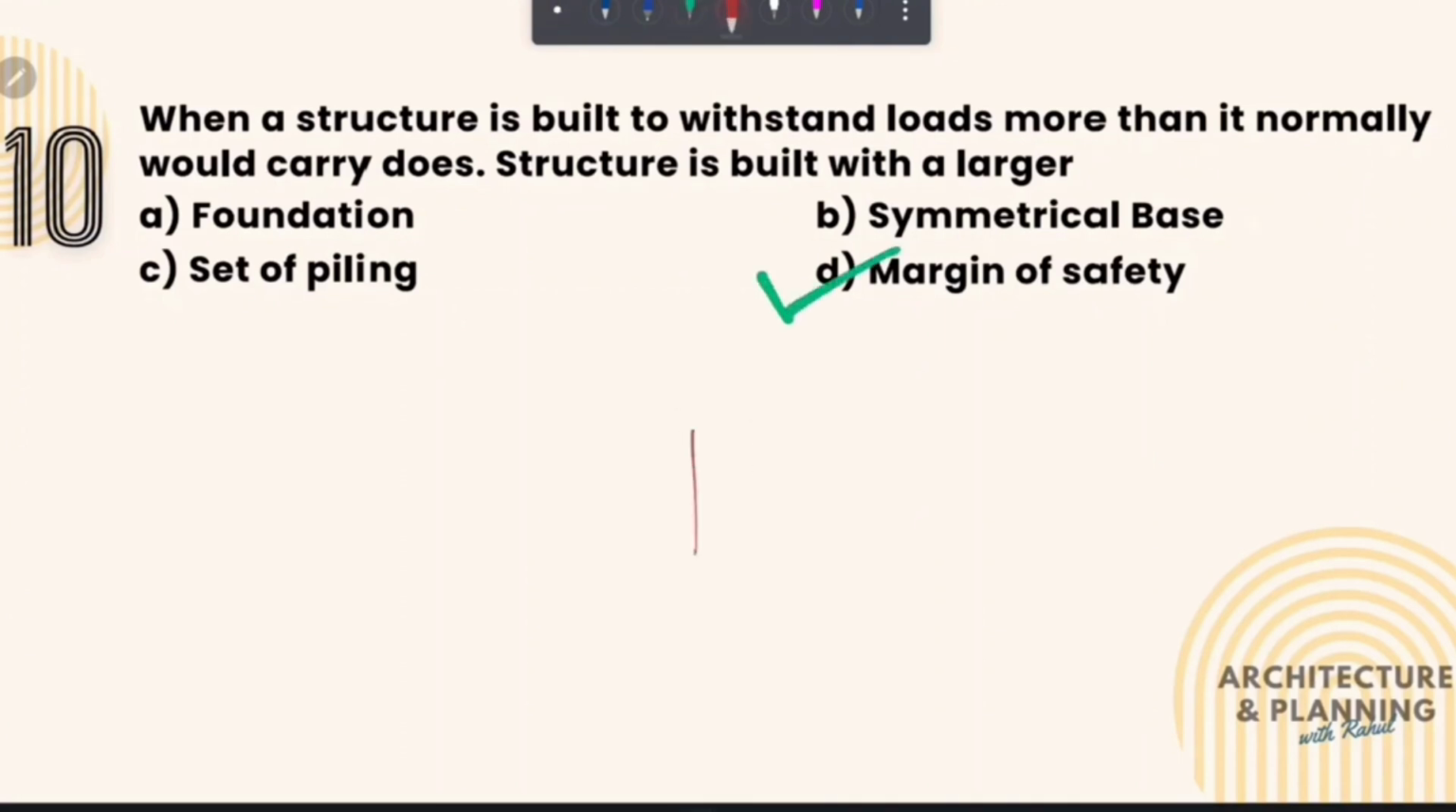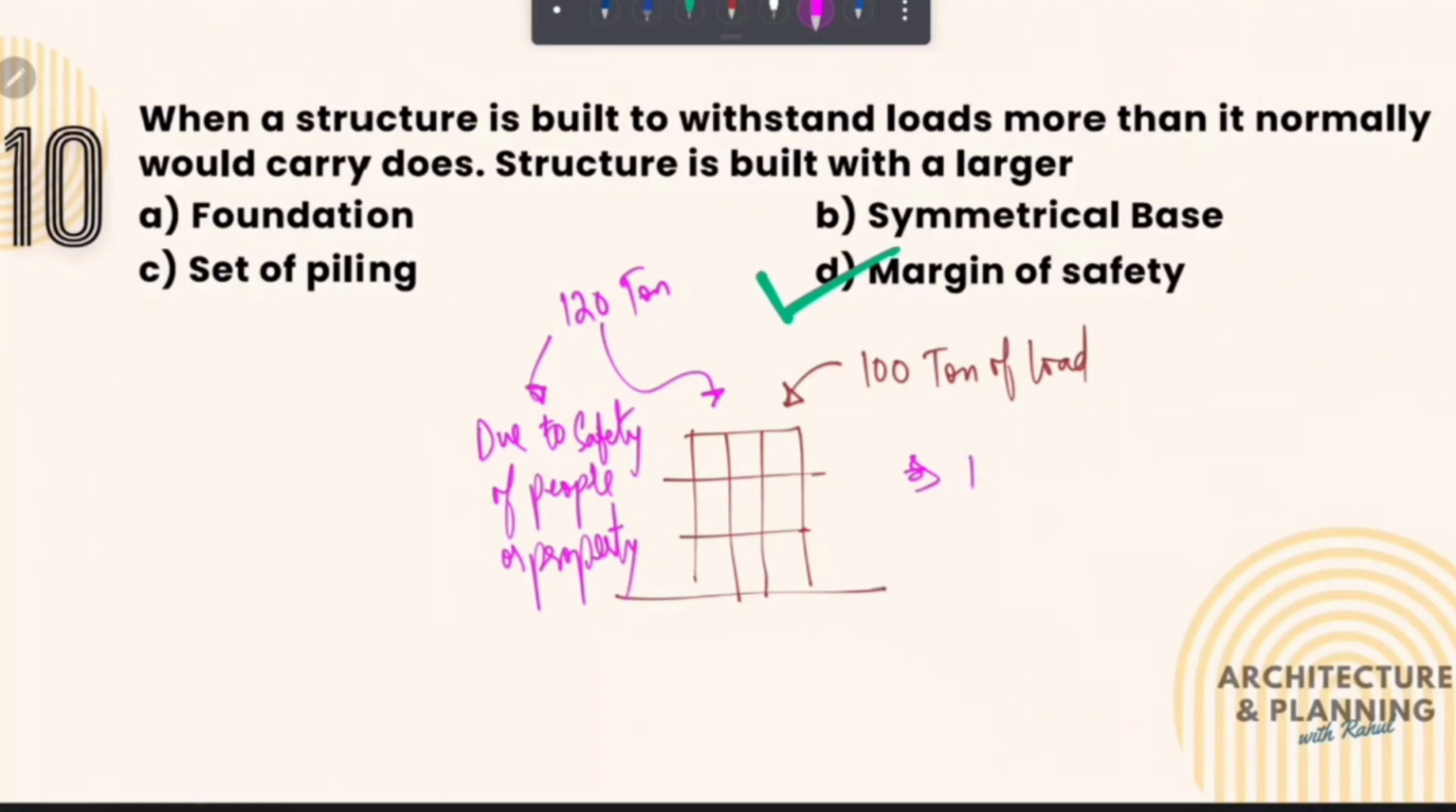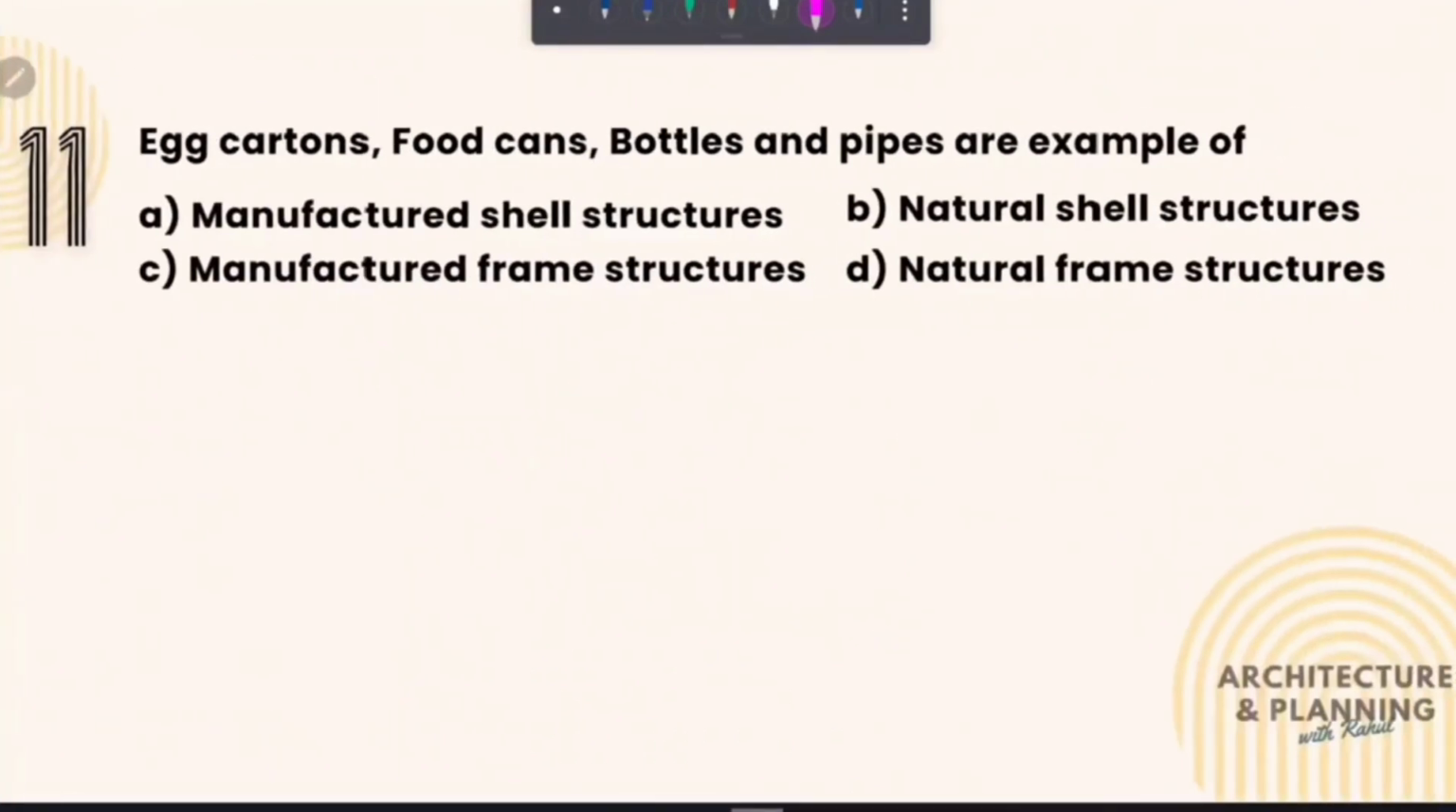So for example, if there is a structure, let's say a building, and it carries 100 ton of load, but it is designed to take 120 ton due to safety of people or property, then here we can say that 120 minus 100, which is 20 ton, is the margin of safety. Let's move to the next question.